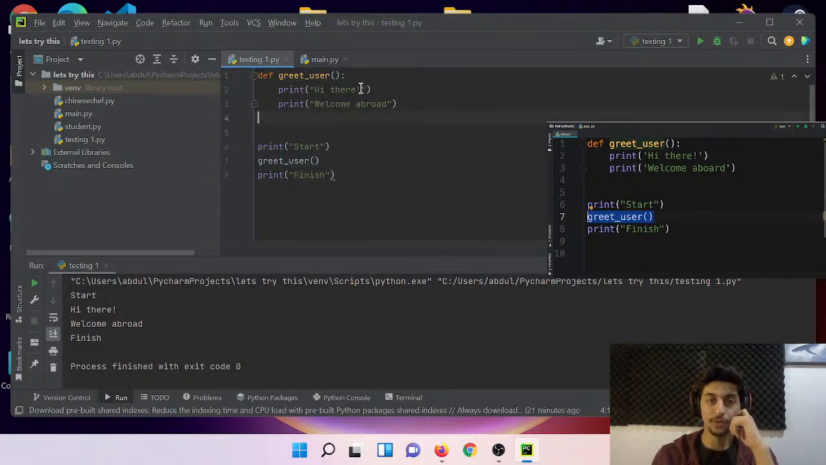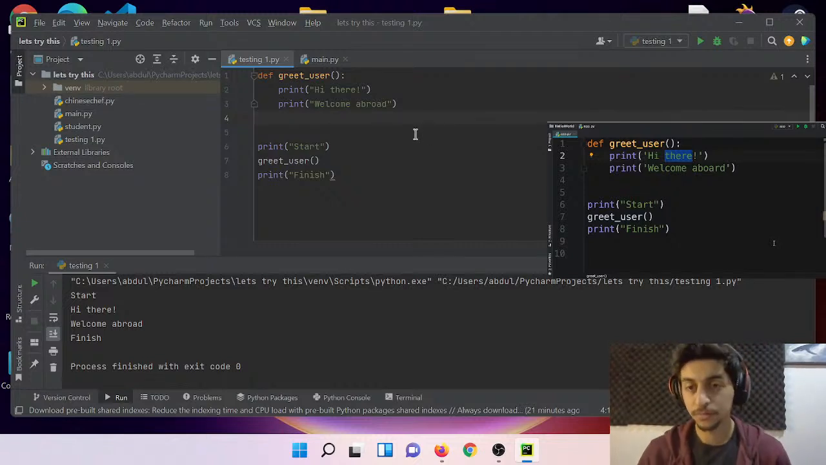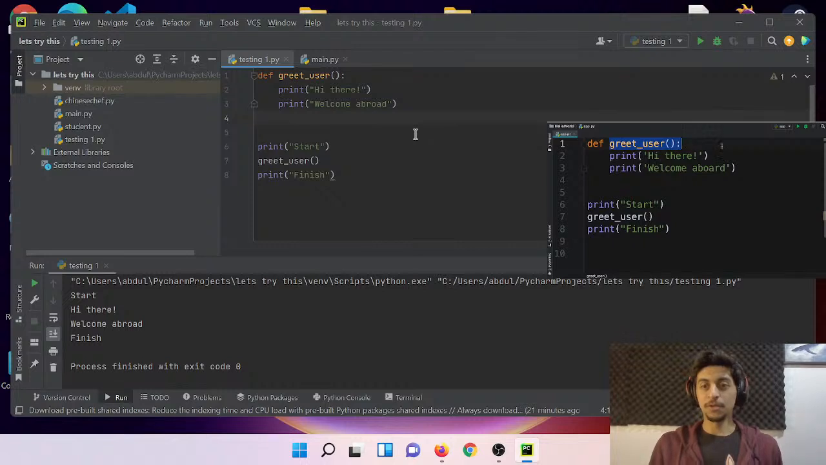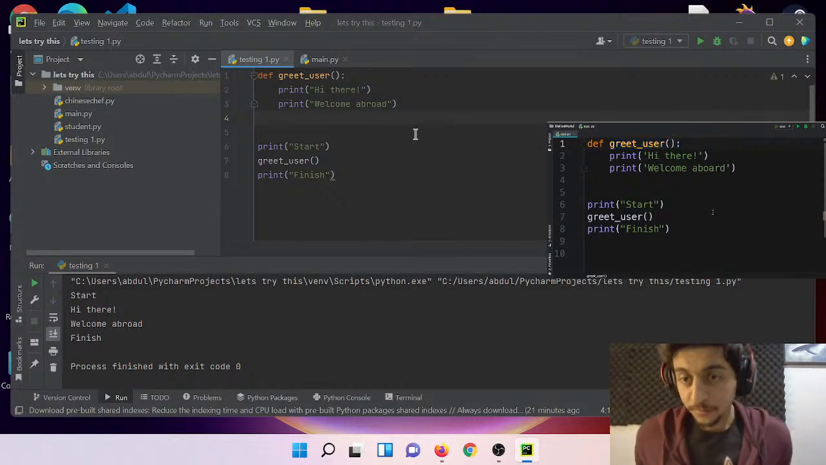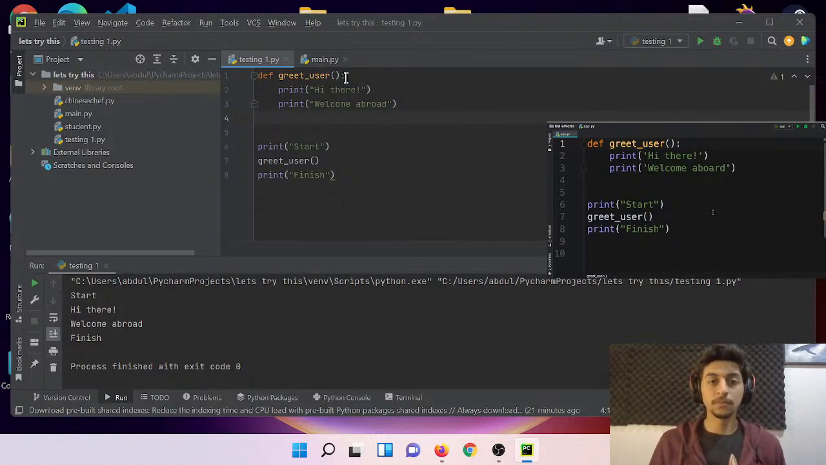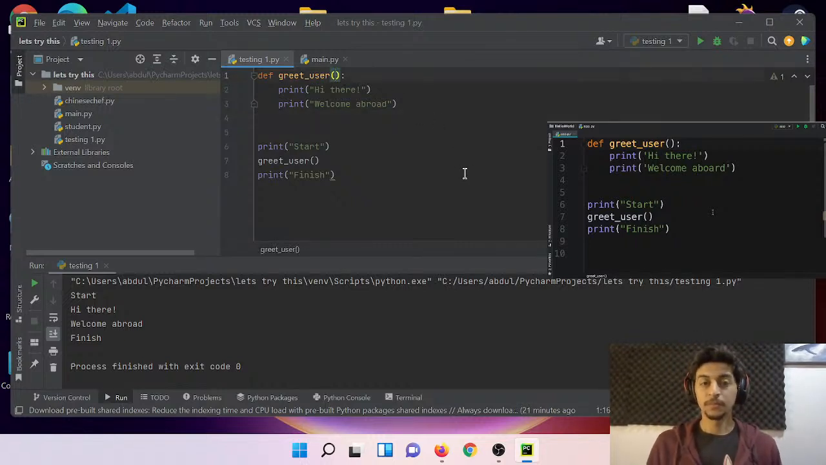Wouldn't it be nicer if you could pass the name of the user here, and then instead of saying hi there, we could print the name of the user? So in this tutorial, I'm going to show you how to pass information to your functions. And that is pretty easy. Back to the definition of our greet user function. Inside of this parenthesis, we can add parameters. These parameters are placeholders for receiving information.